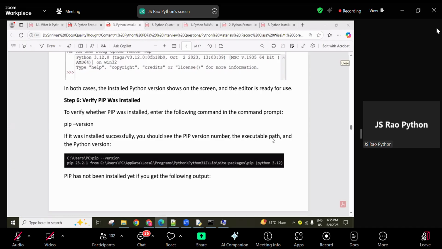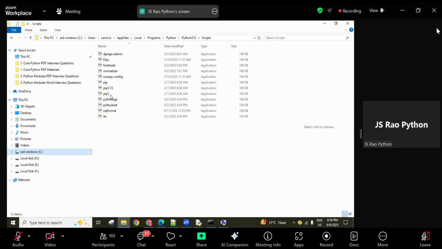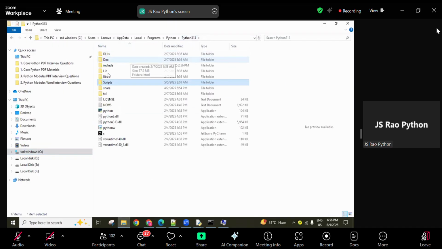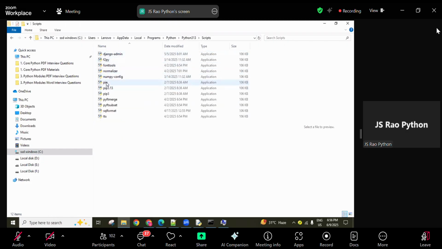Pip must be available in the scripts folder, guys. If it is not available, we can install it there. Up to that scripts folder, you can open a command and write pip install pip, or some other alternative. There are all the installed modules. So here is the Python script, and here is Python pip. If it's not available, no worries.